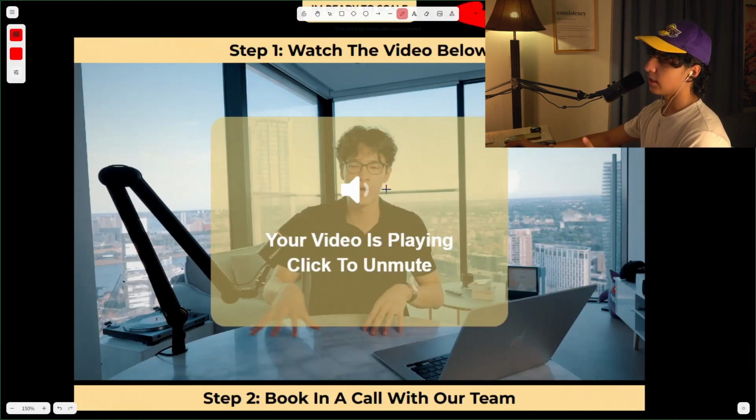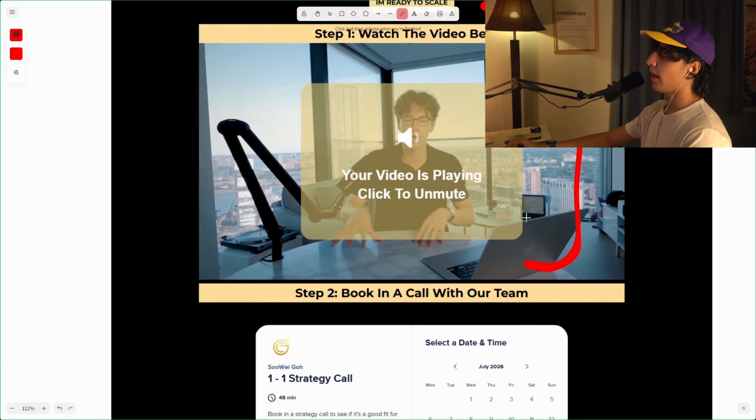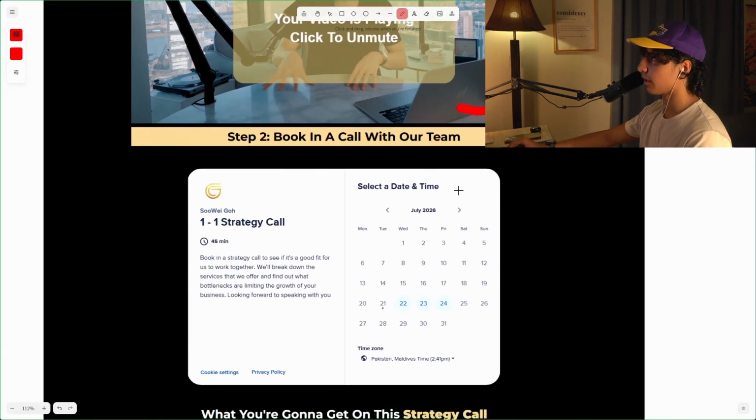You know, this is the kind of tracking software he's using, Vitalytics. Really good software. I do also use Vturb. Now, both of them do the same thing, similarly. Vturb has a bit more features, I would say. Vitalytics is just a cleaner UI, more refined. So it depends on what kind of person you are, how much data you want, and what exactly you want to track, you know? Step 2 is obviously booking a call with our team.